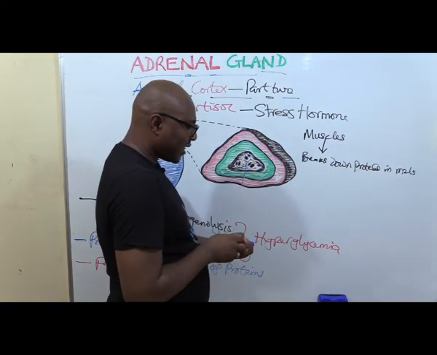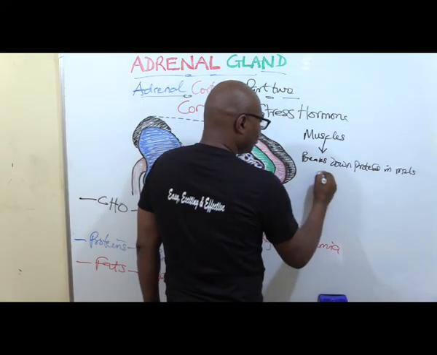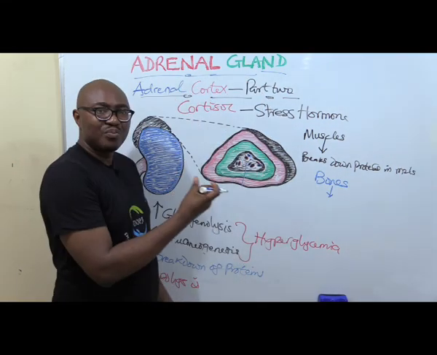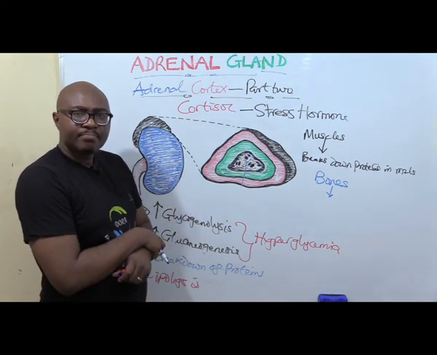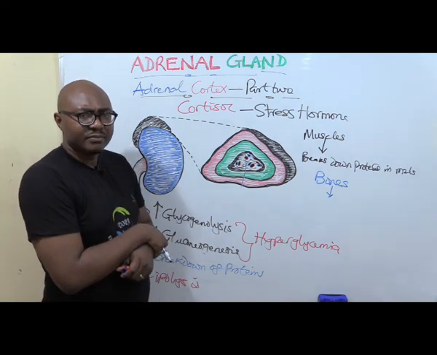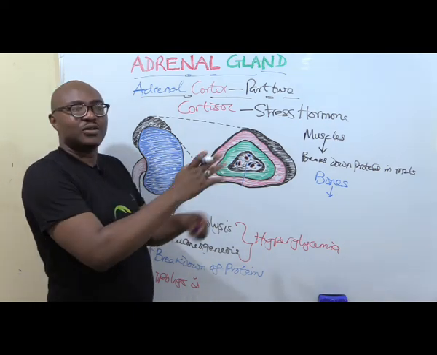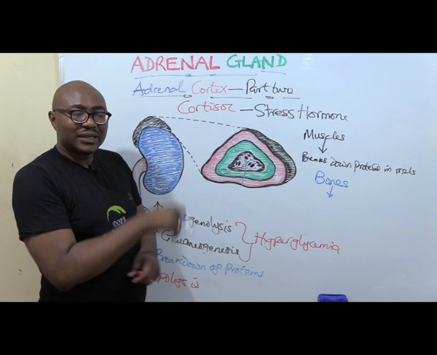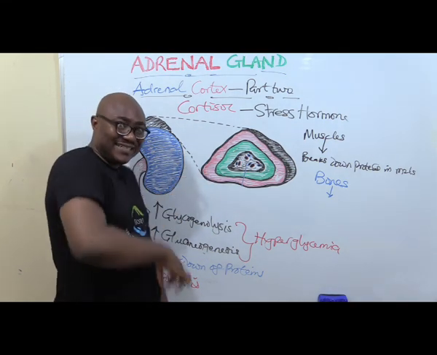Then another aspect that is also strange is bones. It promotes osteoclastic activity, and sometimes you are surprised. It promotes osteoclastic activity to release calcium into the bloodstream, but at the same time, it reduces the absorption of calcium in the intestine.